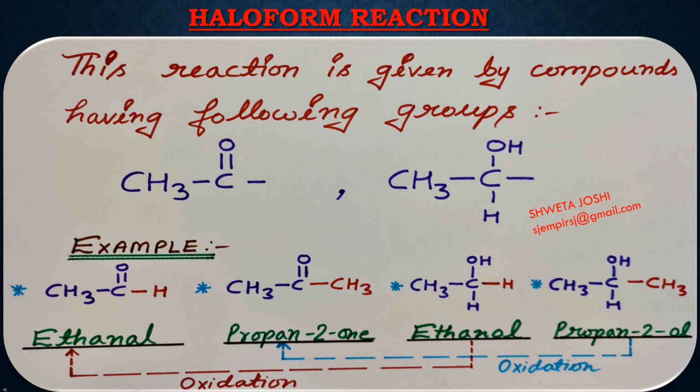Now some of the examples of the compounds which give the haloform reaction are CH3CHO, that is ethanal, CH3COCH3, that is propan-2-one, CH3CH2OH, that is ethanol, and CH3CHOHCH3, that is propan-2-ol. Ethanol upon oxidation gives ethanal, and propan-2-ol upon oxidation gives propan-2-one. That is why these two alcohols also respond to the haloform reaction.